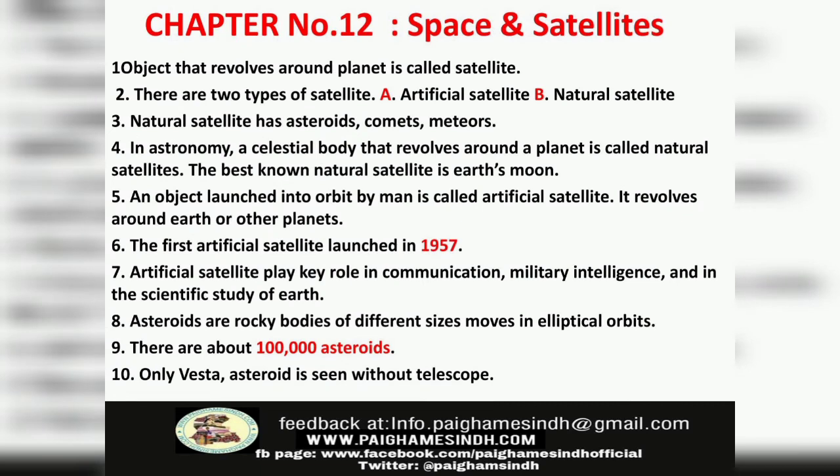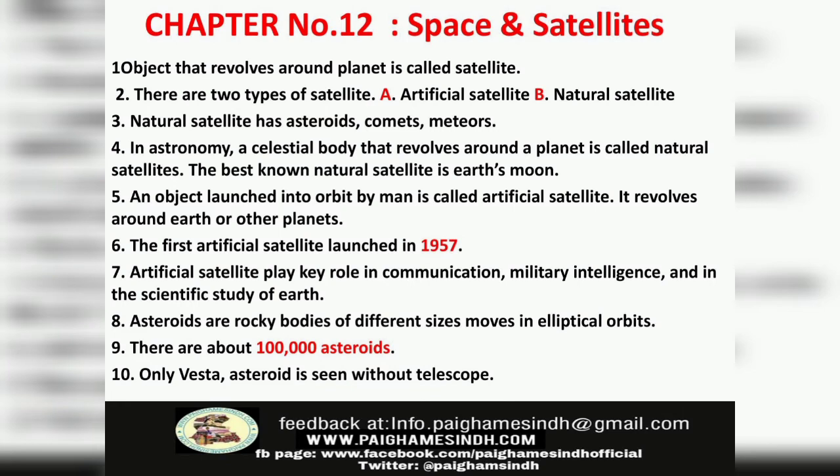Chapter number 12. Space and satellites. Number 1. An object that revolves around a planet is called a satellite. Number 2. There are two types of satellite, artificial satellite and natural satellite. Number 3. Natural satellites include asteroids, comets, meteors. Number 4. In astronomy, a celestial body that revolves around a planet is called a natural satellite. The best known natural satellite is Earth's moon.